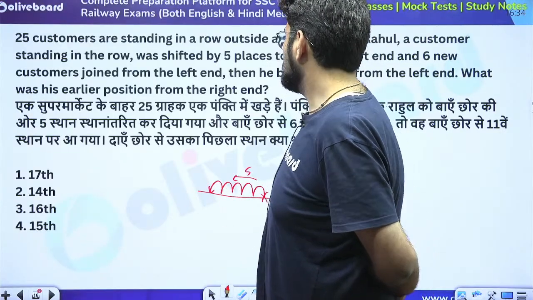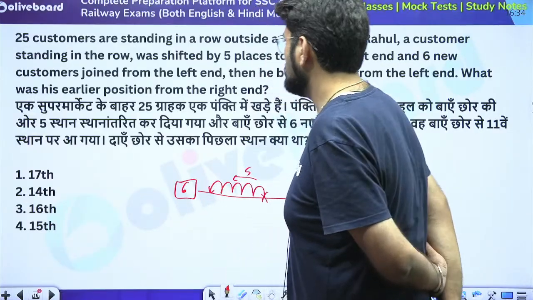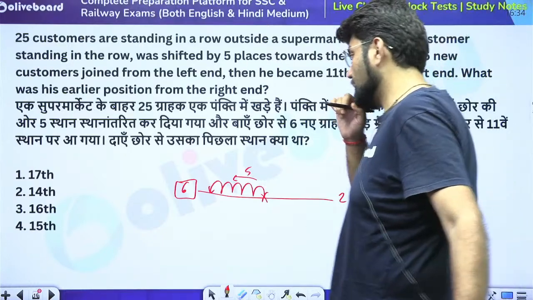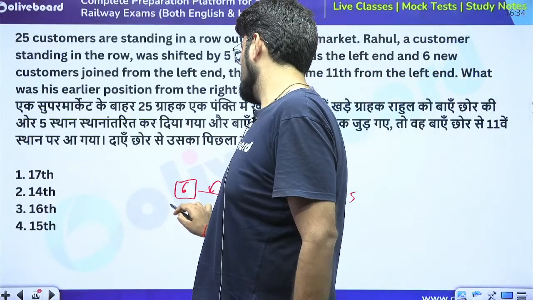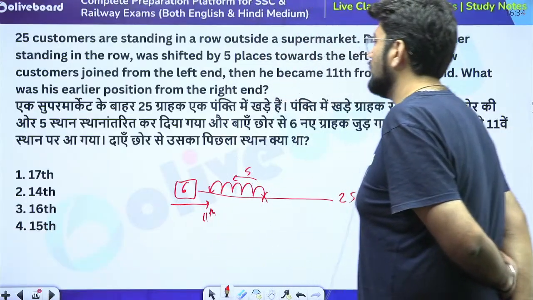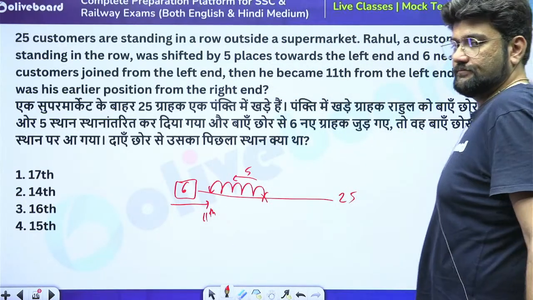And 6 more people joined before him in the starting. Then he became 11th from the left end. Now his current position is 11th from the left end. What was his earlier position from the right end?